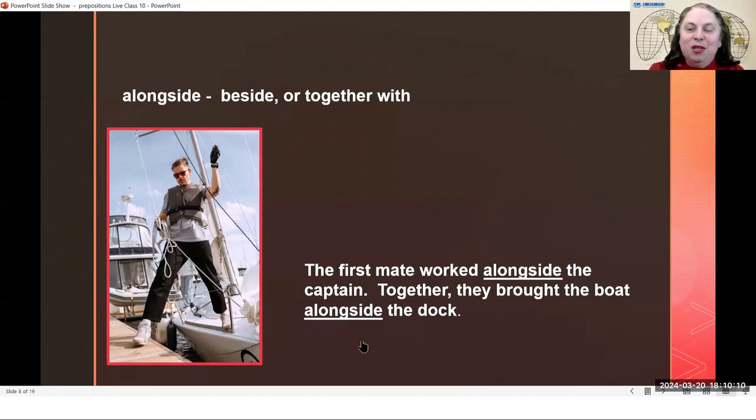The first mate worked alongside the captain. Together, they brought the boat alongside the dock. So hopefully that makes it a little bit clear, the difference between along and alongside.